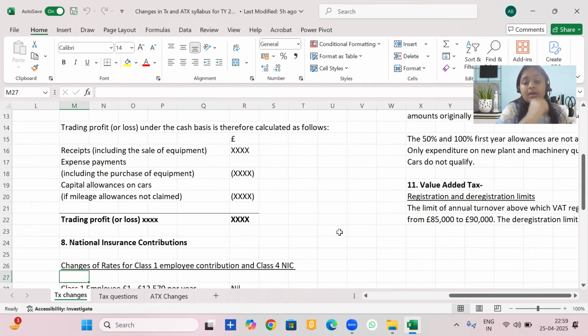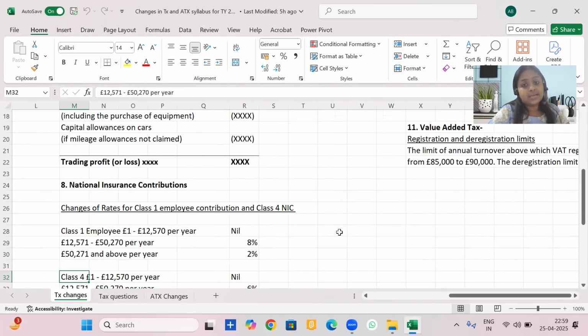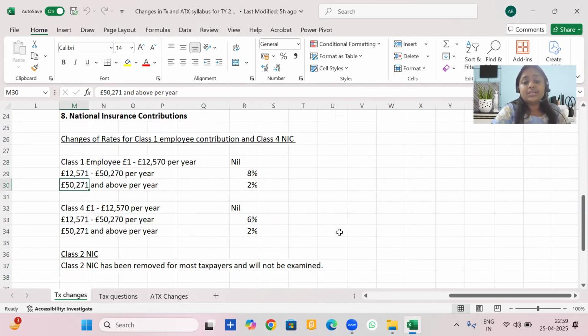Okay. Now, the other major change that has taken place is the rates change in NIC. Class 1 employees NIC rates have now changed, that is from 12,570 to 50,270, the rate has been reduced to 8% of the gross earnings. And for the gross earnings beyond 50,270, the rate would be 2%.